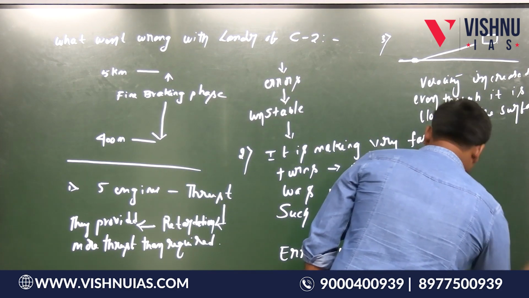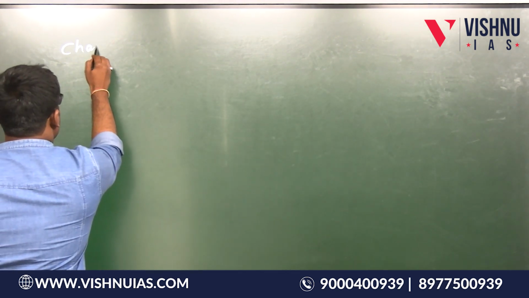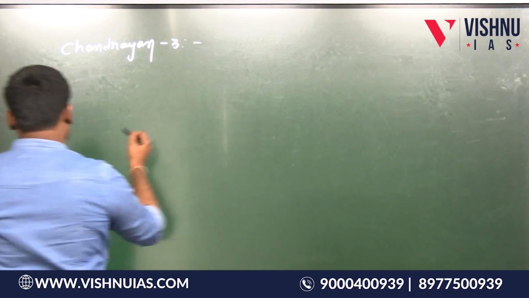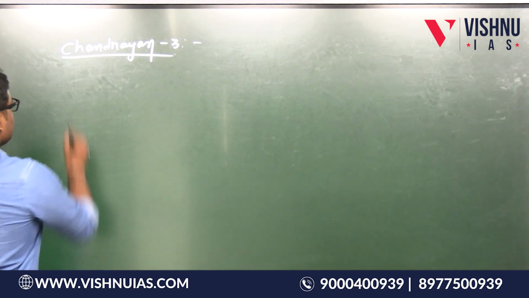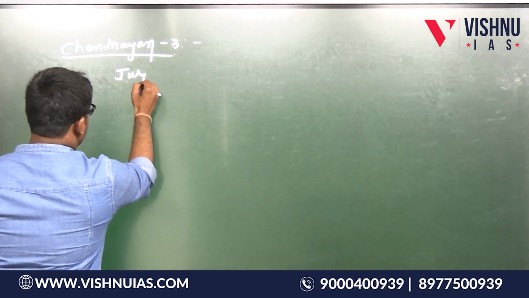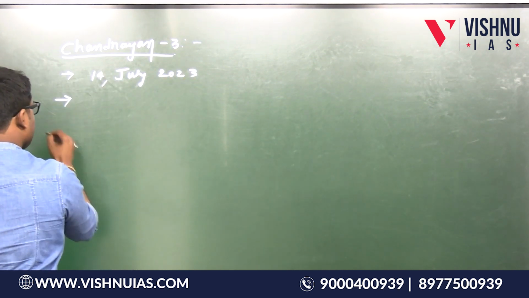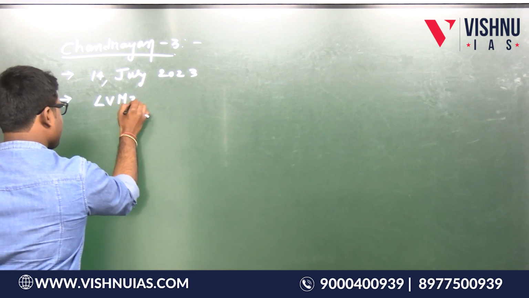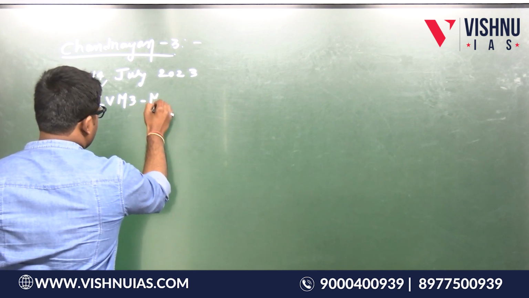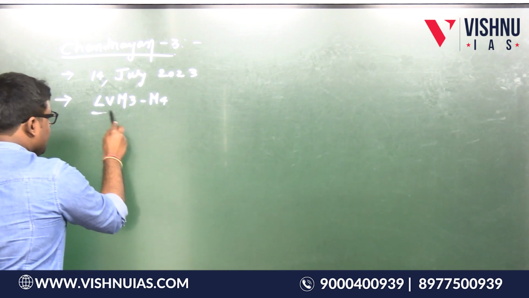Okay. So next we will take up Chandrayaan 3. So when was it launched? Yeah, 14 July 2023. What is the launch vehicle? Actually it is LVM3, and M4 as well. This is the launch vehicle. So what is LVM3?